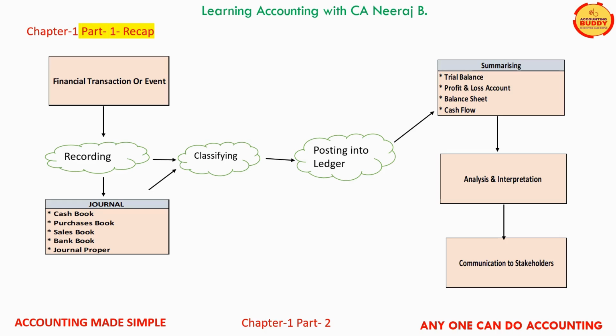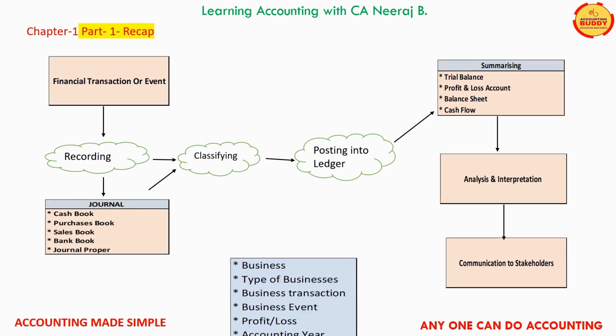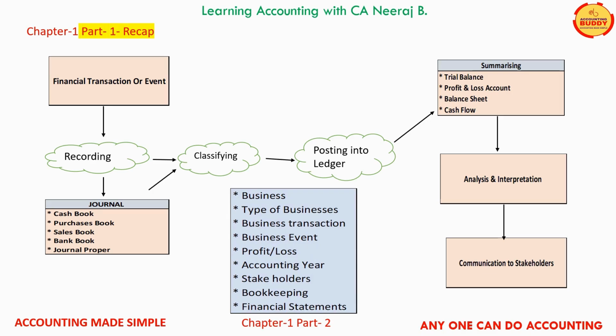In the process, we also learned key accounting terms, business and types of businesses, then business transactions and events, profit and loss, accounting years, stakeholders, bookkeeping and financial statements. We will discuss these terms and many more accounting terms in our chapter 2 accounting terms in detail.